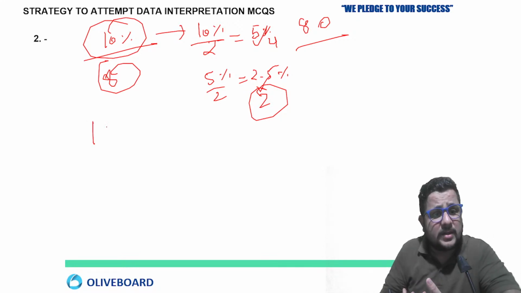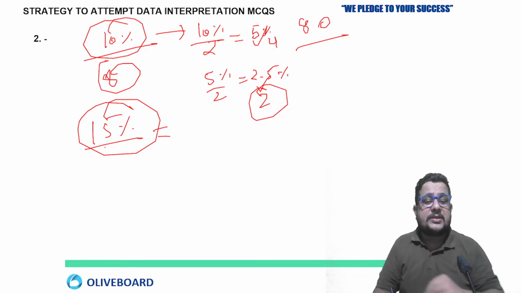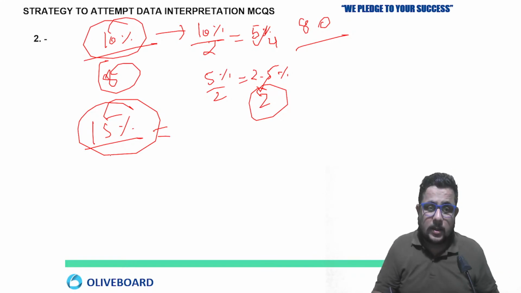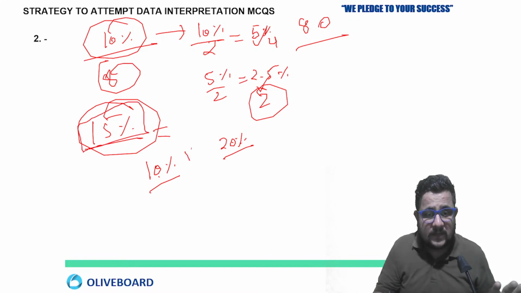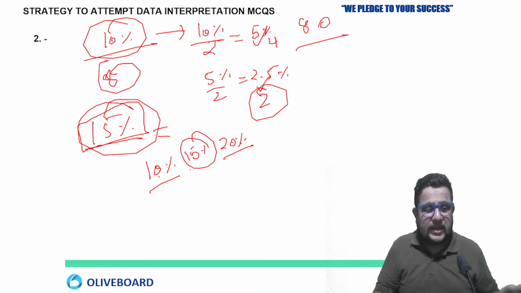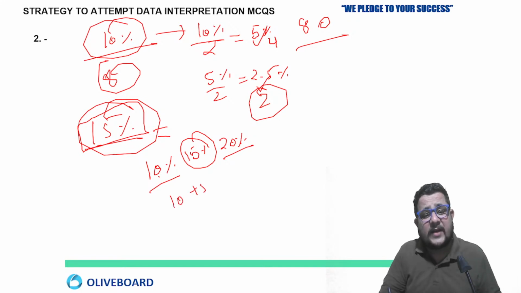What about other percentages? Suppose I have to calculate 15%. Just split it into multiples of 10. So the approach is to divide the percent term by 10. How many times can you cancel? Maximum one time only, right? So 15% is between 10% and 20%, the multiples of 10. Which one is it nearest to? It is nearest to both, but we will go with 10 plus 5.